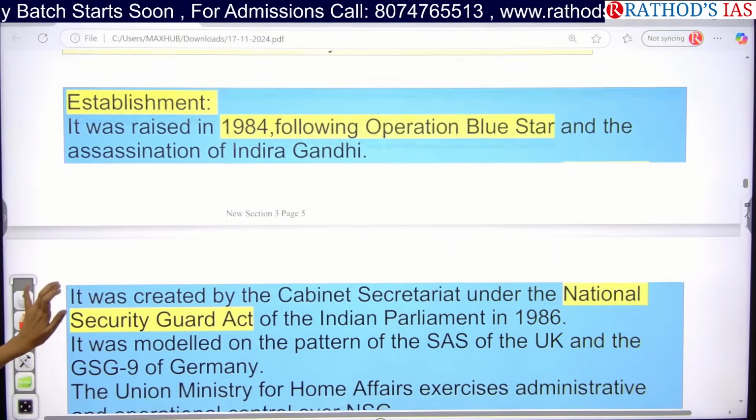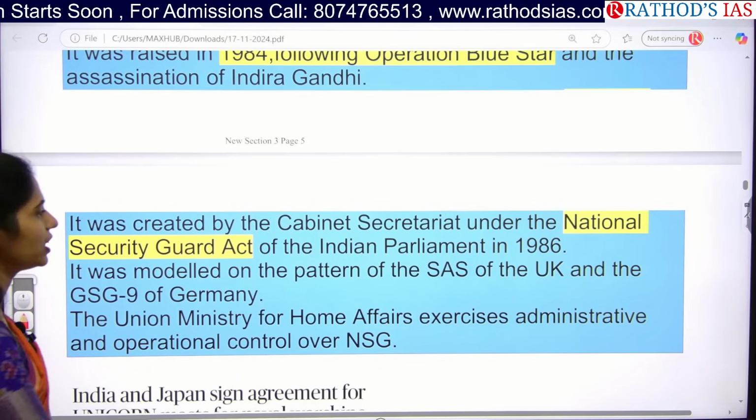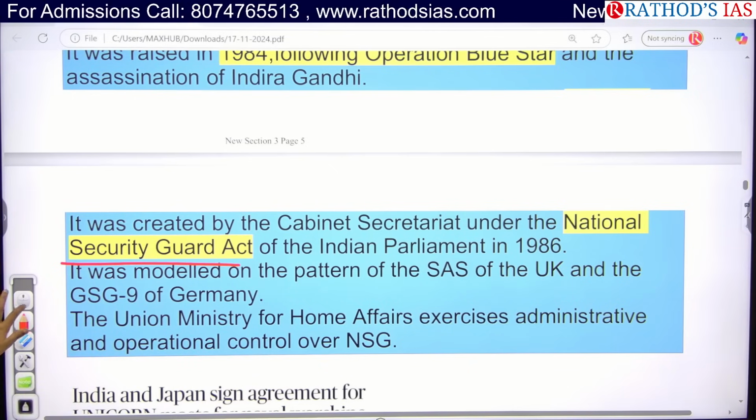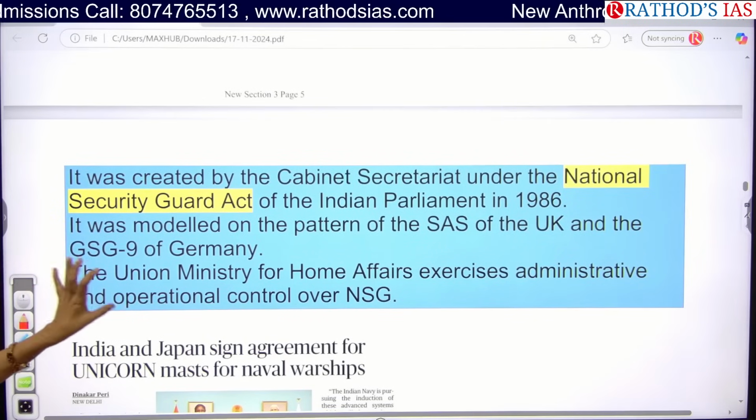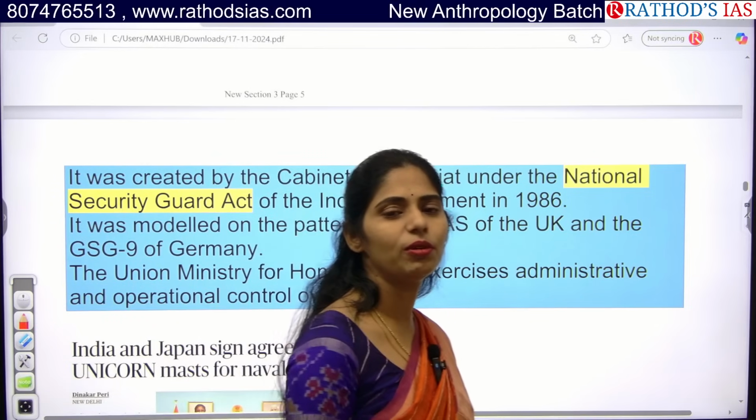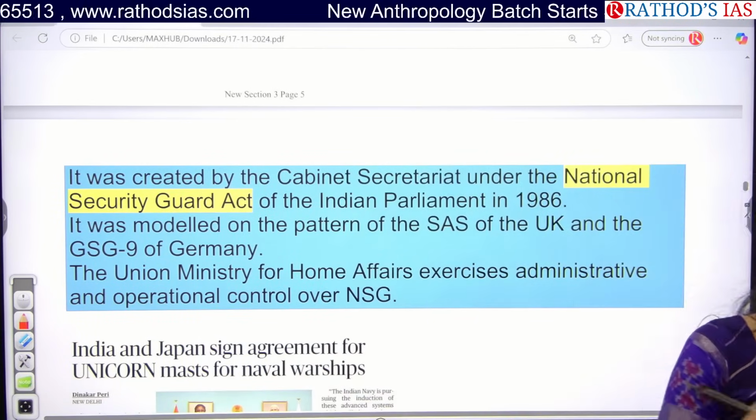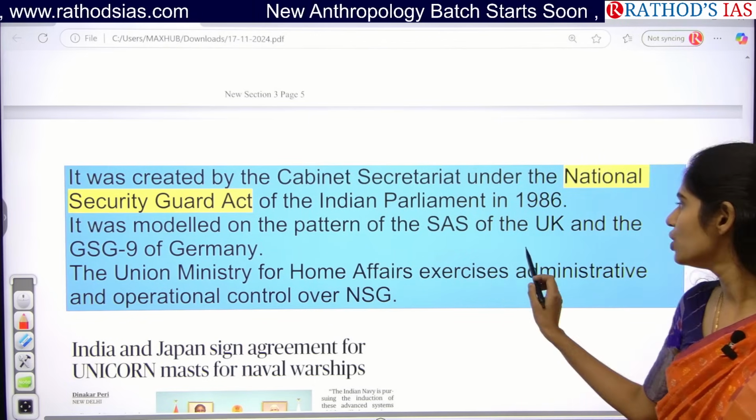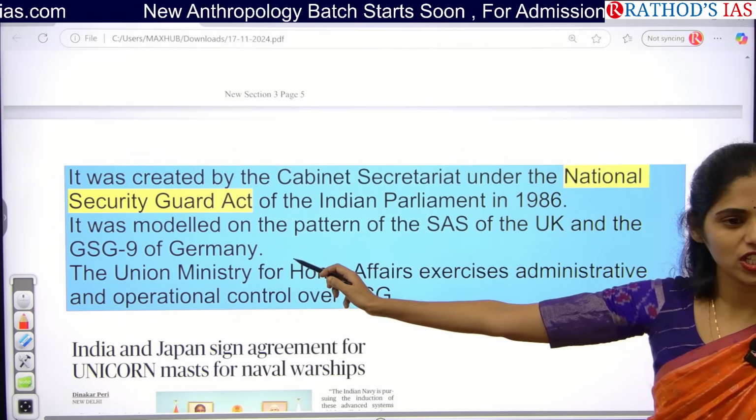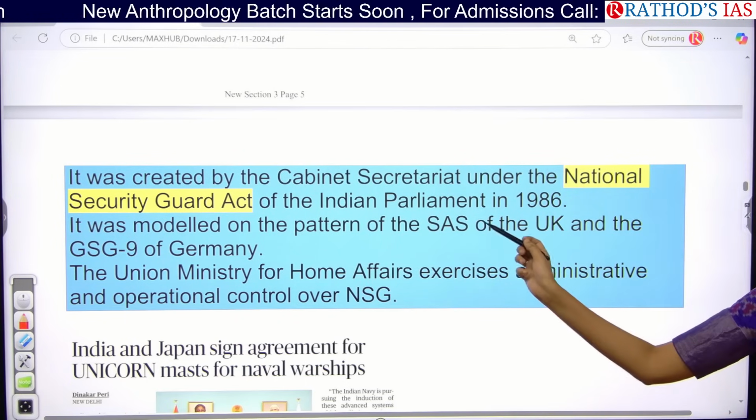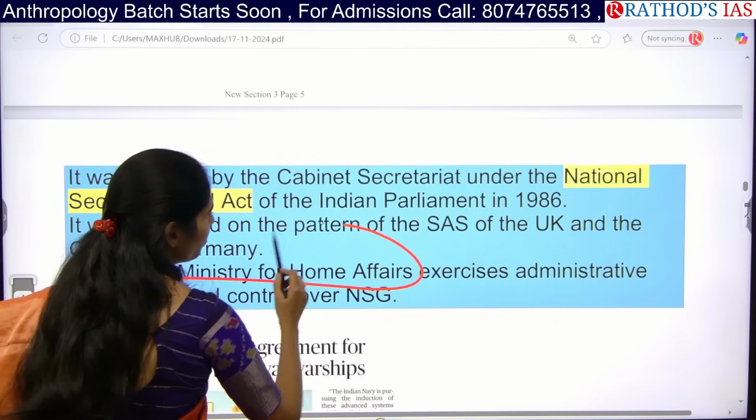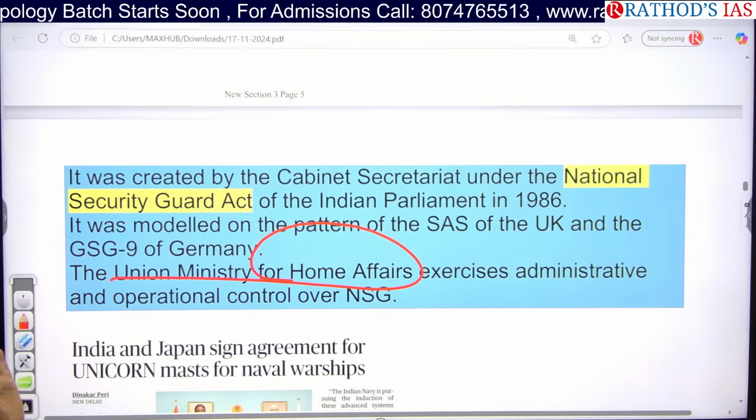Okay, so actually this NSG was created by the Cabinet Secretariat under the National Security Guard Act in the year 1986. So why did we come up with this? Because other countries have this kind of organization which focuses only on counter-terrorism, and by that time we didn't have that. For example, the UK has the SAS and Germany has GSG 9. So along the same lines, in India we came up with this NSG. Okay, and it comes under the Ministry of Home Affairs. So these are some important facts that you have to know.